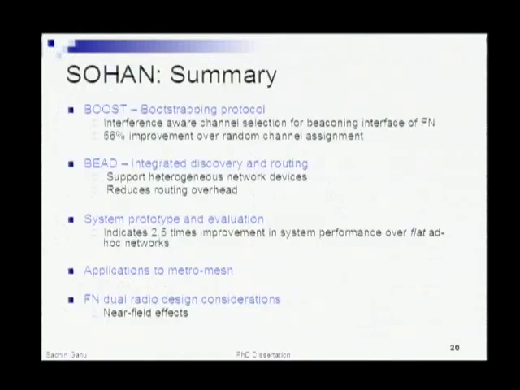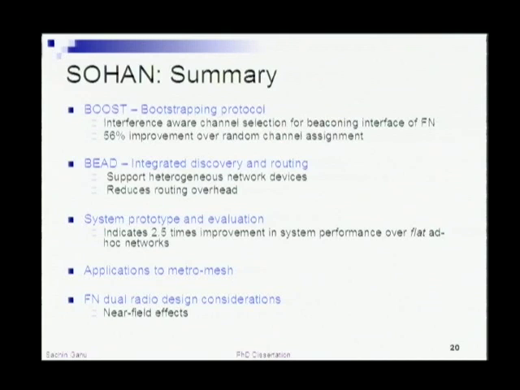So just to briefly summarize the first part of our work, we have looked at protocols for self-organization in the hierarchical network, bootstrapping, and discovery-assisted routing. We have looked at a system prototype as well as simulation-based evaluations, which result in about a 2.5 times improvement in the capacity, or the actual performance, as compared to flat. What we have not mentioned here is its application to a metropolitan mesh network, which we have also looked at, and other design considerations.